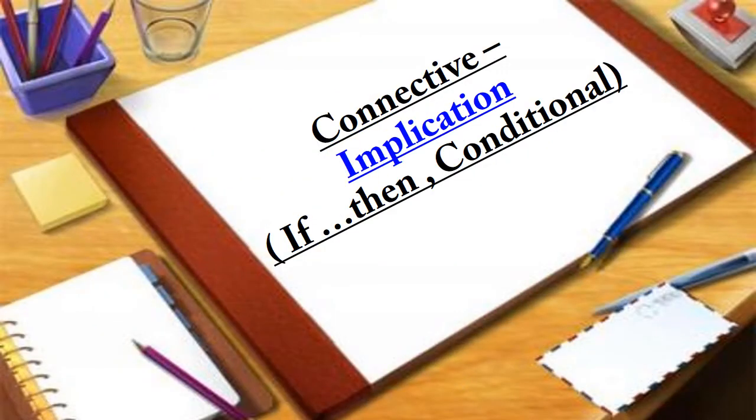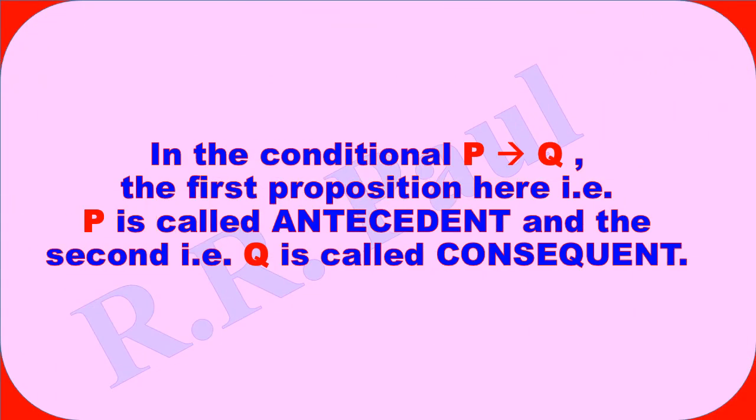Next one in the series is implication, which is also termed as if then or conditional. This is slightly different from the OR and AND operations, the disjunction and the conjunction.